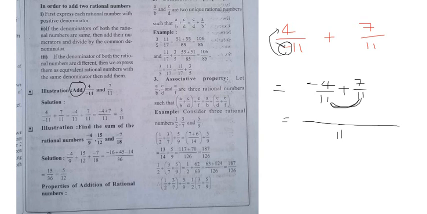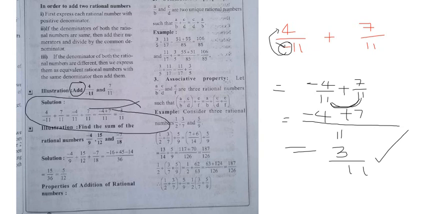Then here it is 11, and what is the symbol here? Minus 4 plus 7 over 11 only. Then 7 minus 4 is 3. 3 by 11 is your solution. That's the answer. There is no need of doing all these things, right? So if you know the proper way how to solve the problem, then you can rock in any problem.